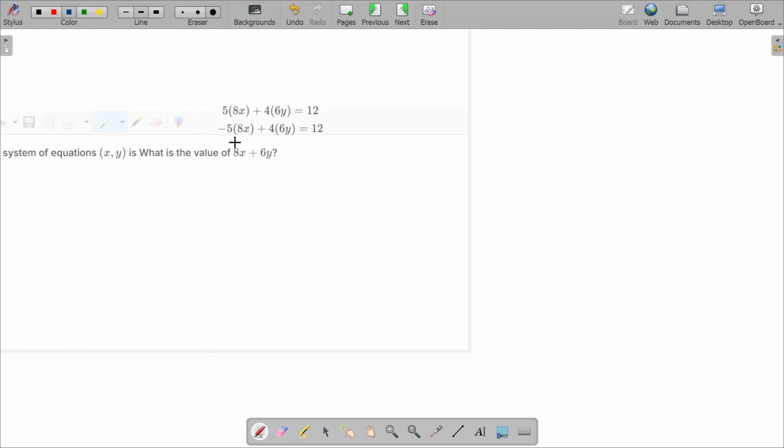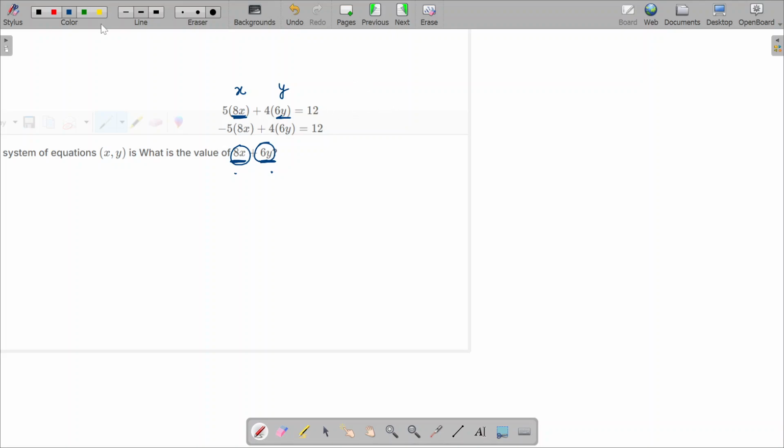See, this 8x and 6y, the same values are there in whatever they are asking in the question too, right? They are asking what is 8x plus 6y. Why are we separating them? Can I take this 8x as x and 6y as y? I'll get the x and y value, which is equivalent to 8x and 6y. I don't have to find x, I don't have to find y. I'm directly finding the value of 8x, directly finding the value of 6y.